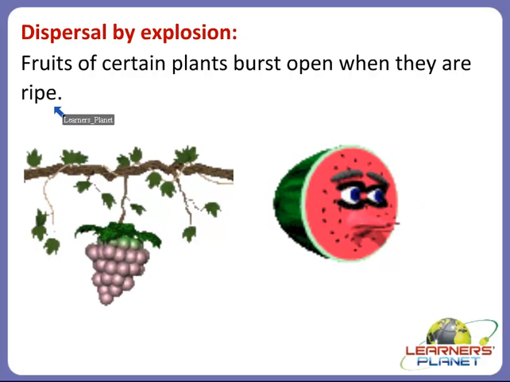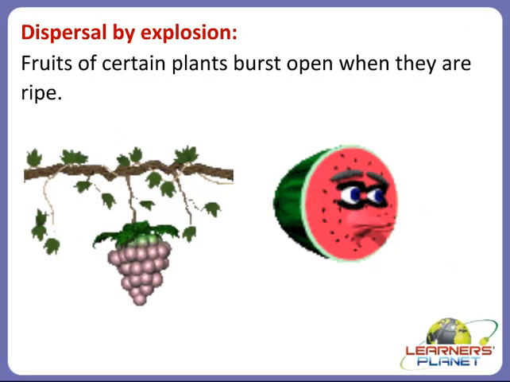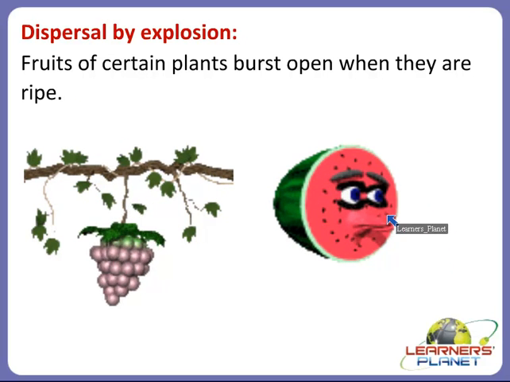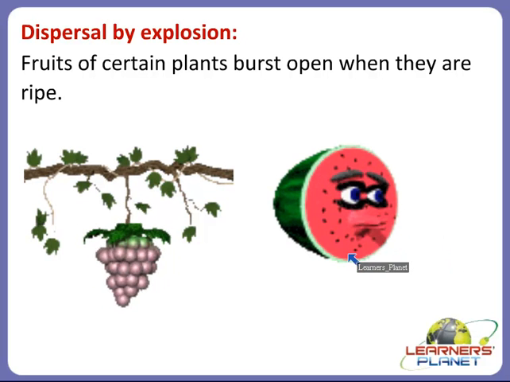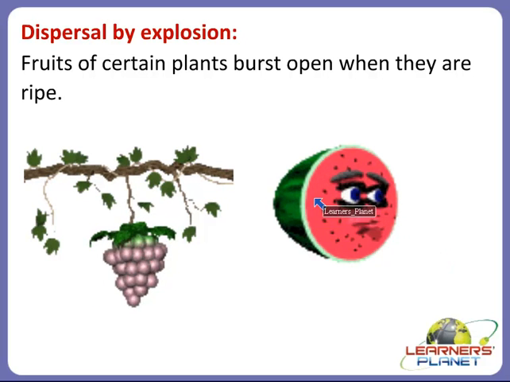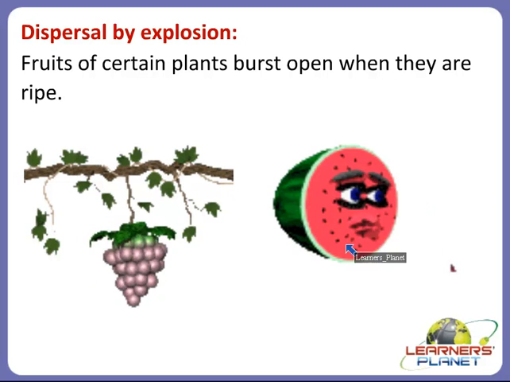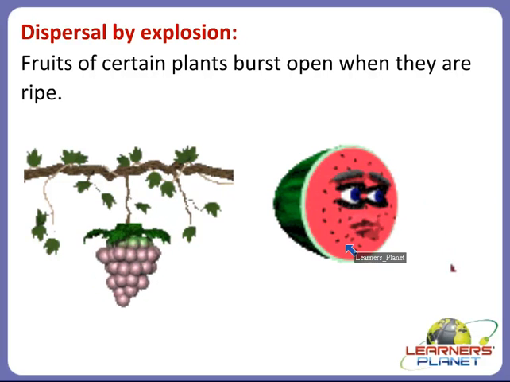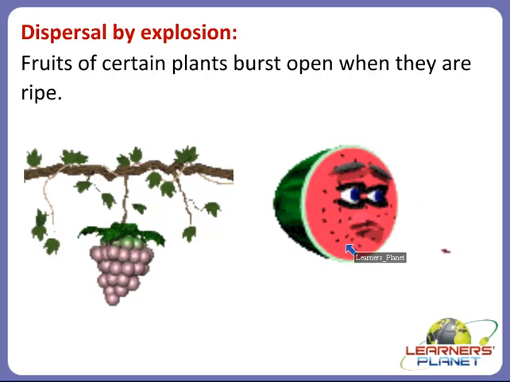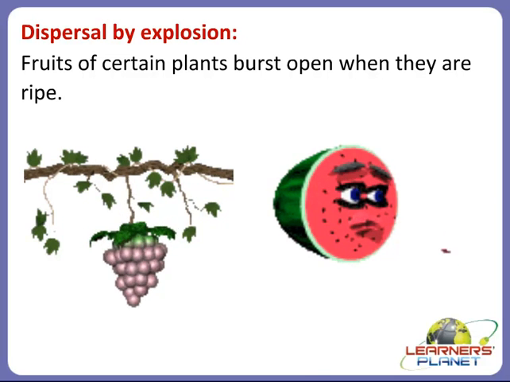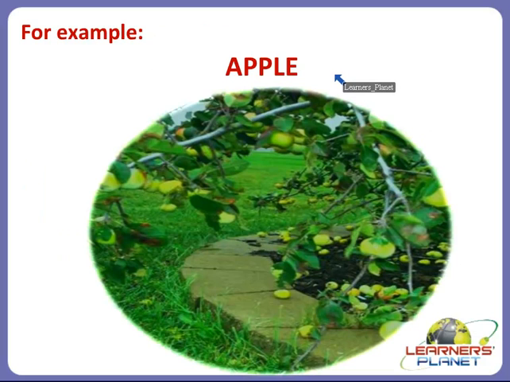Here you can see one such example. This is not an example of dispersion by explosion, but it is just an imagination. Just imagine that this way the fruits of certain plants will spread in all directions. They scatter their seeds in all directions by themselves. Let's see some examples, like apple. Apple is such an example of dispersal by explosion. How does it take place?